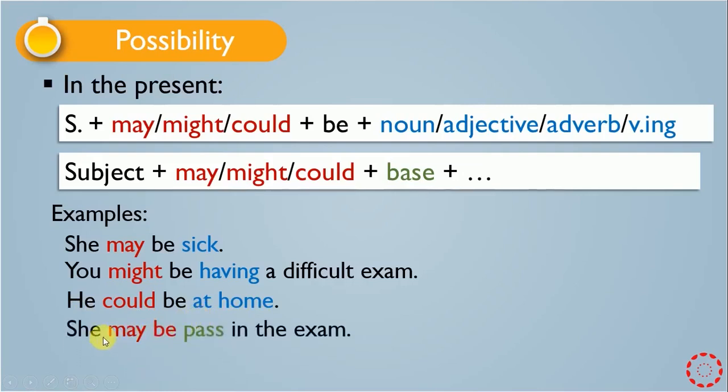And this is related to the second rule. As we said, after may or might we may have the base form of the verb. Here we have pass, which is the base form of the verb pass. She may be passed in the exam. They might have an exam. Also here we have might, then we have the base, an exam.